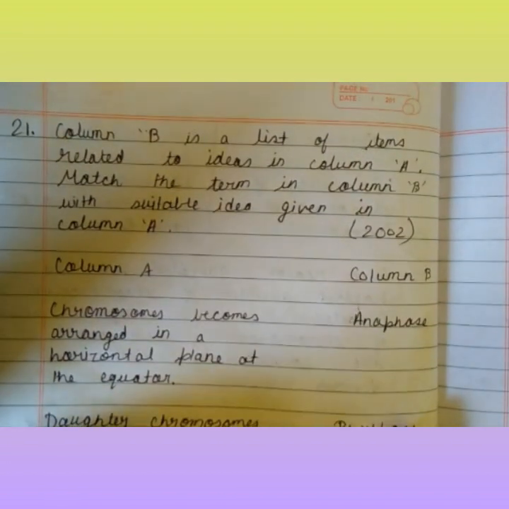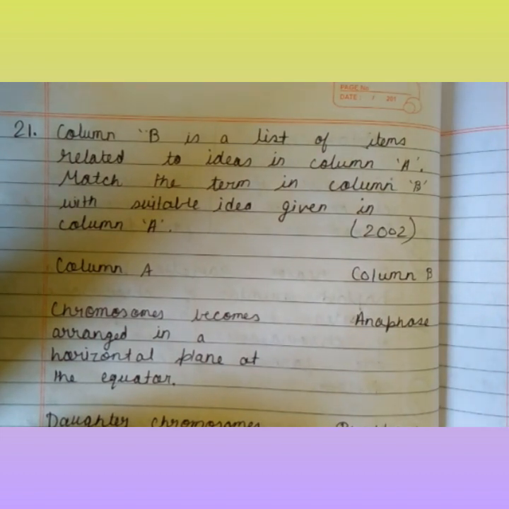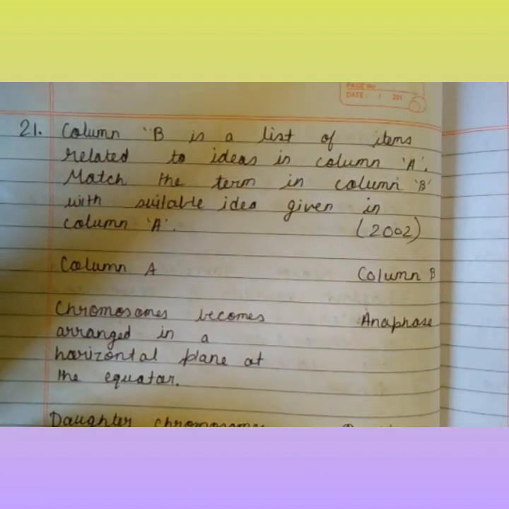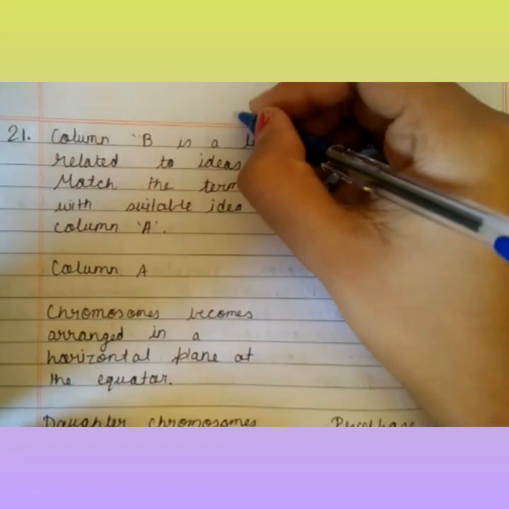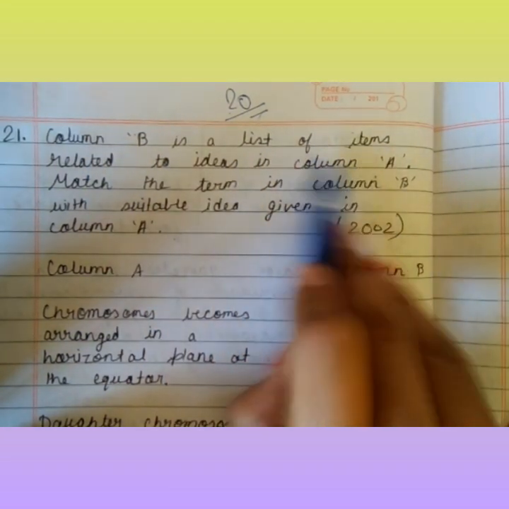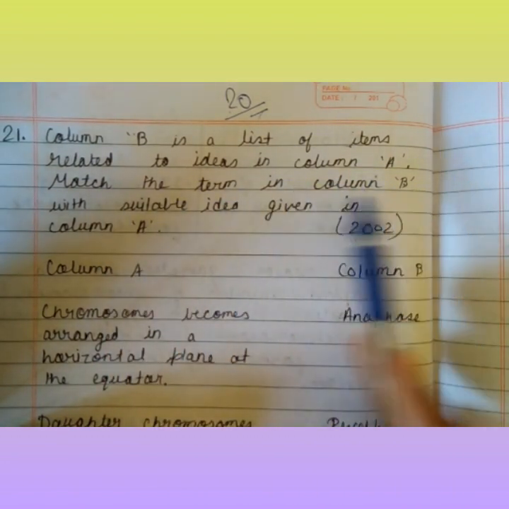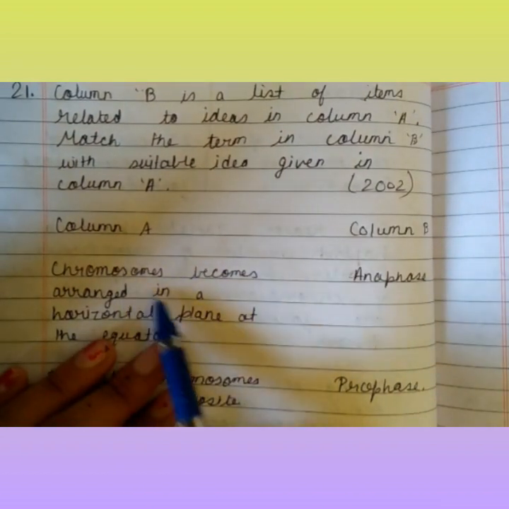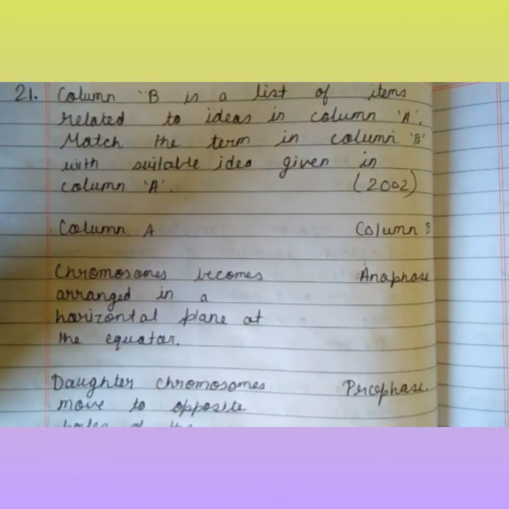This question is of 2 marks, and it came in 2002. We are discussing the 20-year paper of biology, and I am providing the full 20 years. Column B is a list of items related to ideas in column A. Match the terms in column B with the suitable idea given in column A. Column A: chromosomes become arranged in a horizontal plane at the equator.